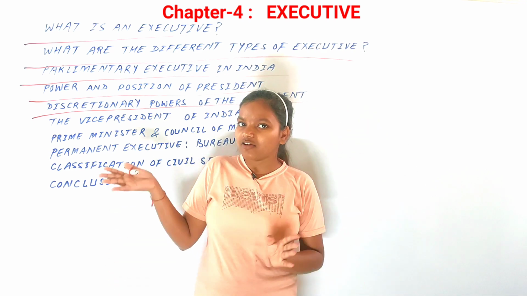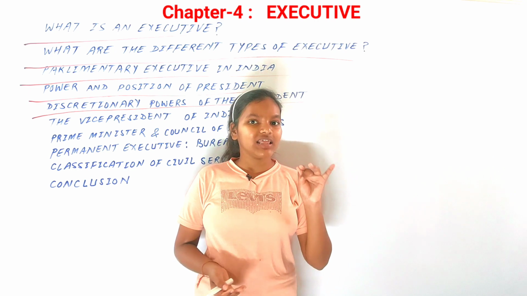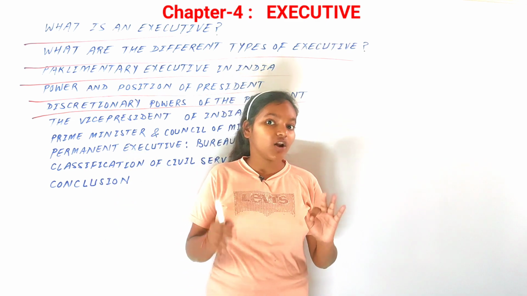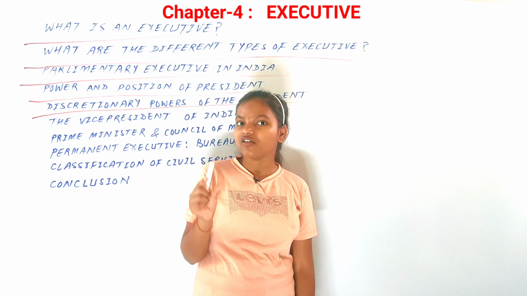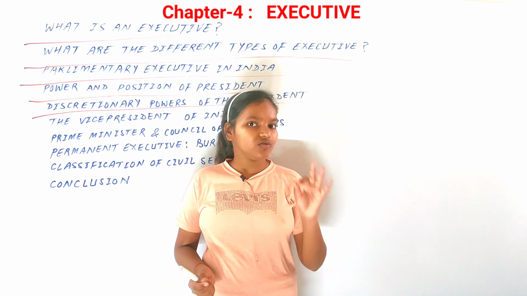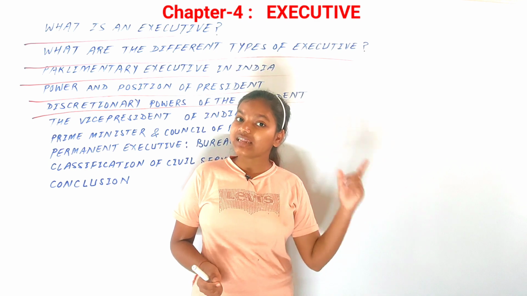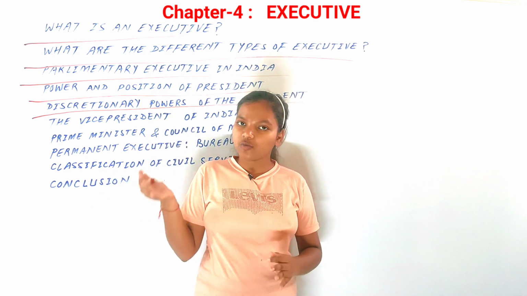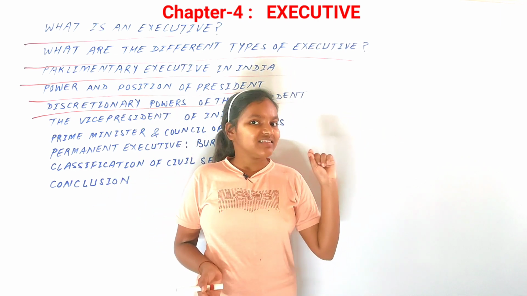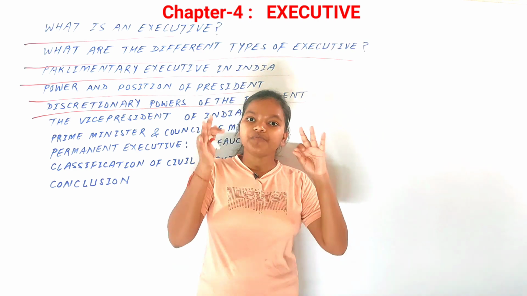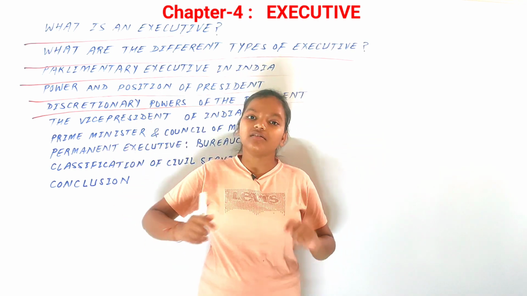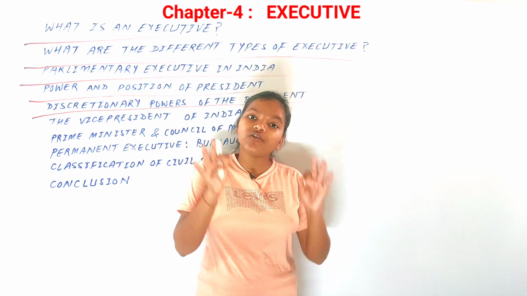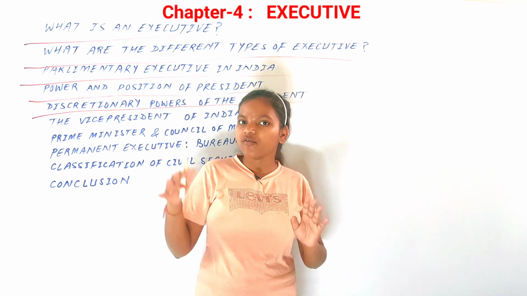So even for 1 year, 2 years, or maybe more than that, that bill would not be passed without any need for reconsideration. Within the veto power, the president can refuse to assent to any bill excluding the money bill. So that means the president has a lot of veto power. That is why this power is also known as pocket veto. The use of this power was seen in 1986, when the Indian Post Act had to be passed, but the then president used this power of refusing to assent to that bill. There was no time limit, so he did not send it back to the Council of Ministers and kept it with him for his whole term of office.